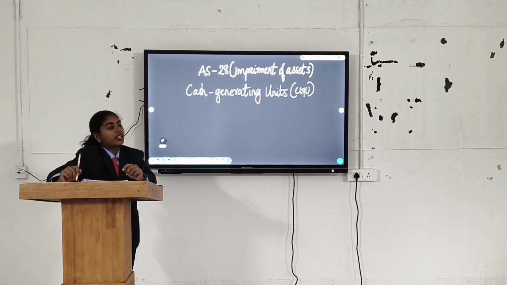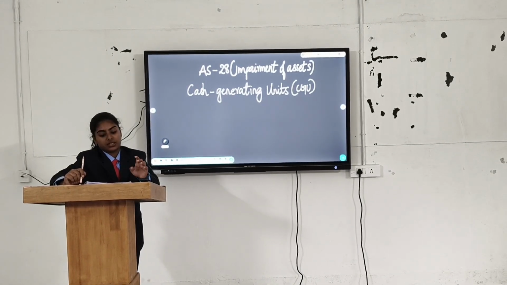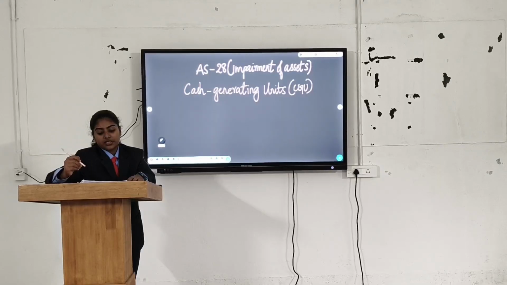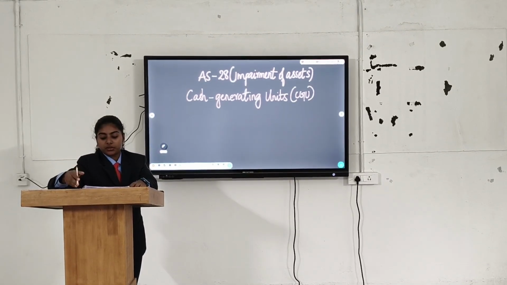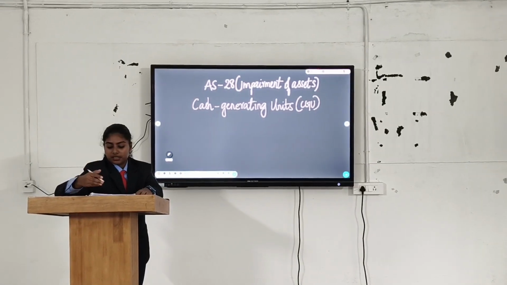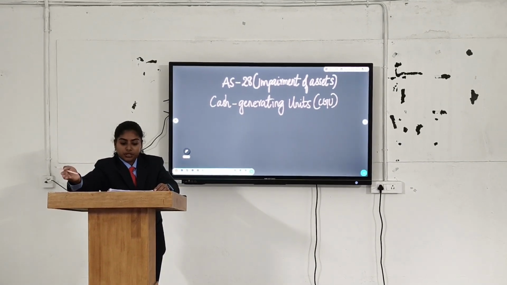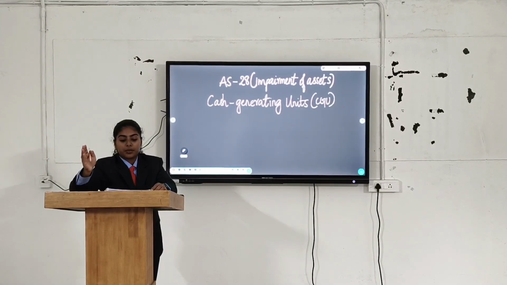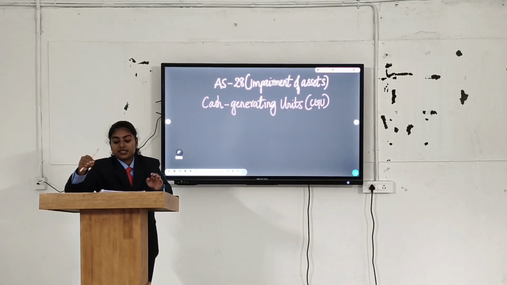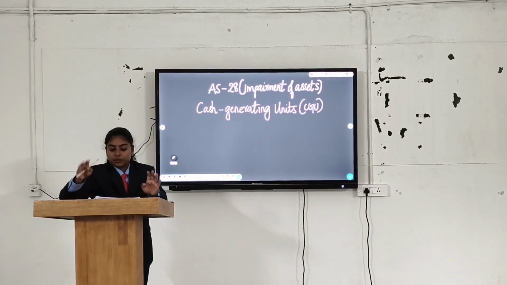Hi all, today we will deal with cash generating units, CGU. First we will start with the definition. A CGU is the smallest identifiable group of assets that generates cash inflows from continuing use that are largely independent of cash inflows from other assets or group of assets. Simply it means when it is not possible to determine the recoverable amount of an individual asset, the enterprise must assess a group of assets together that generate cash inflows independently.